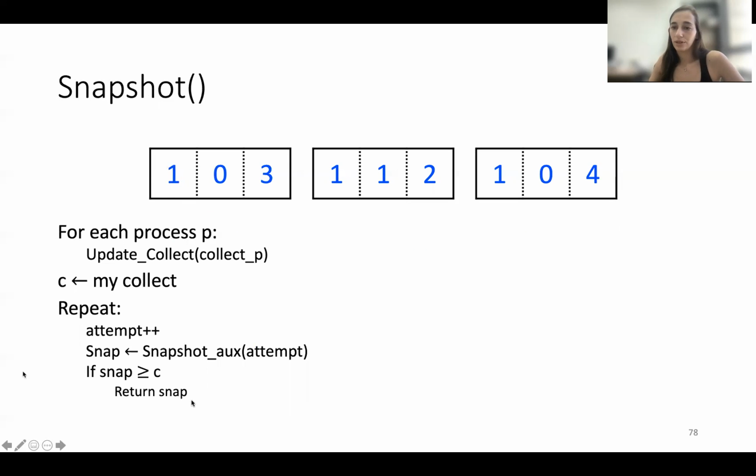So in a loop, I call the snapshot aux operation, which I'll discuss in a minute, and obtain some array. If this array is greater or equal to C, the snapshot of the array I took here, then I can safely return it. Otherwise, I continue to call the snapshot aux again and again.